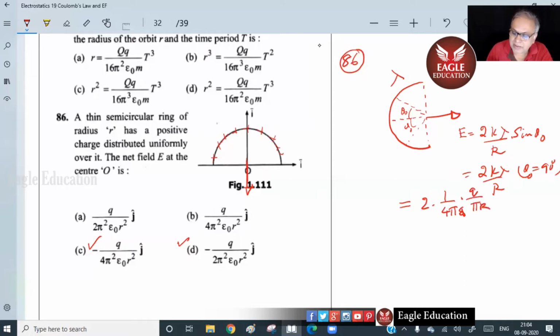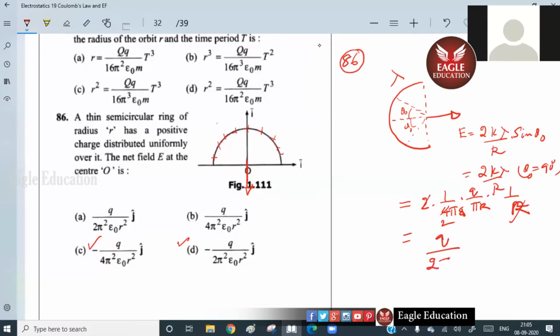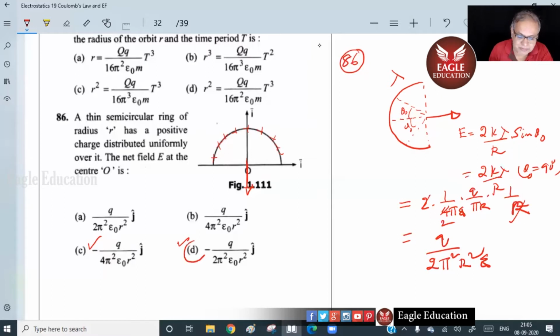Pi r into 1 by r. So what do I get? 1 r goes, no, sorry, r square. This is 2. So what am I getting? Q by 2 pi square r square epsilon 0. Isn't it so? But in what direction? Negative z direction. So the answer must be this. Right?